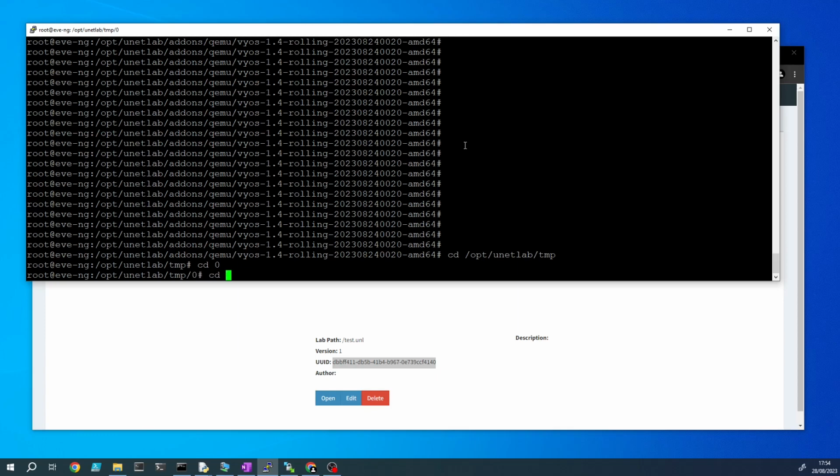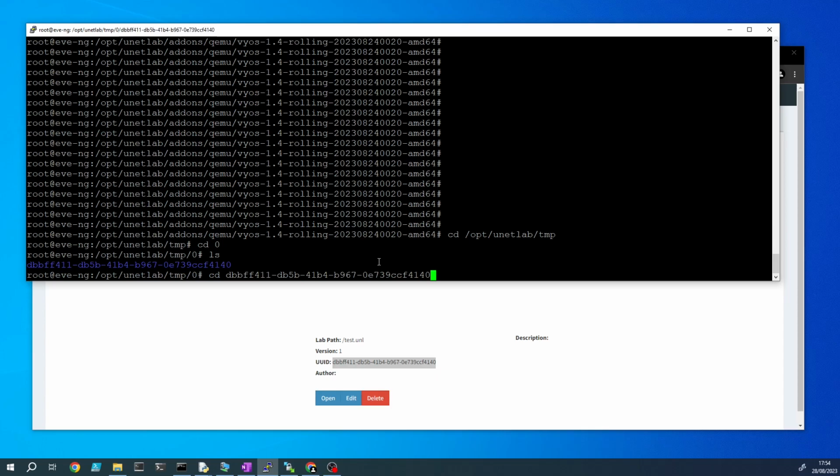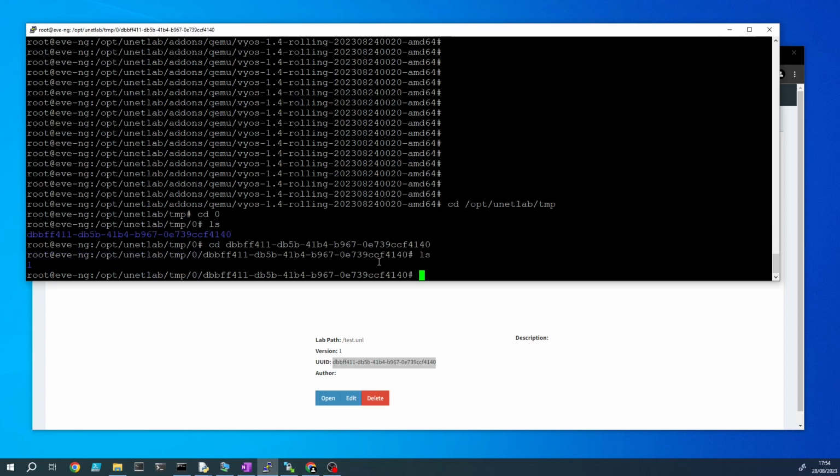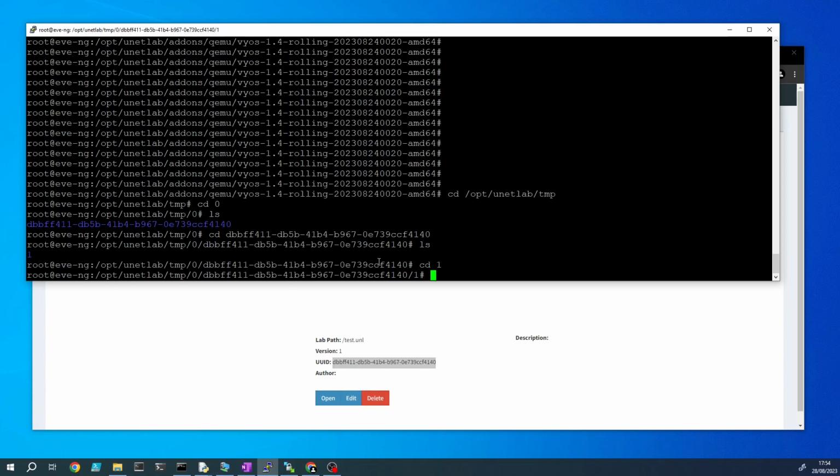And in here, if we have a look in this folder, you might see hundreds of folders depending on how many labs you've got. I've just got one because I've only got one lab. And you'll notice that's the same as the UUID number that we copied earlier. So if we go into that folder, or paste the UUID we had earlier, and now if we look in here, there's only one folder because we've only got one router. So if we go into that folder and type the following command,